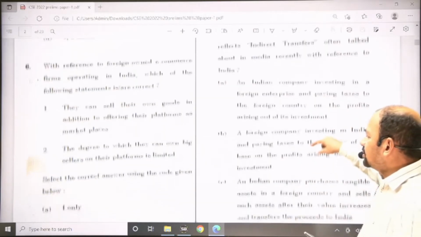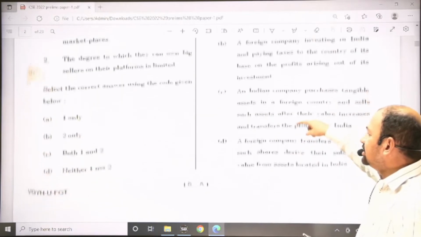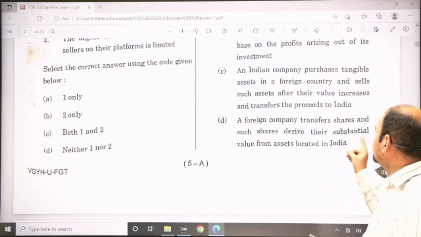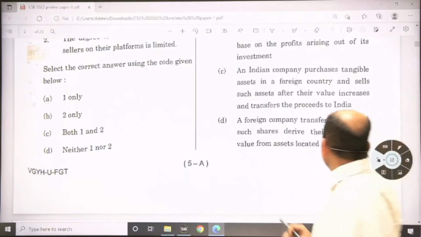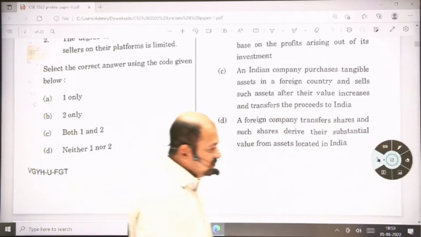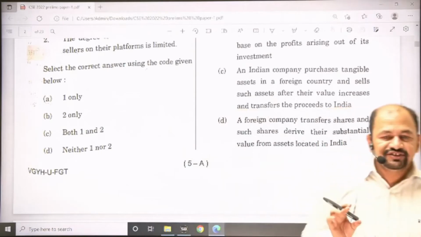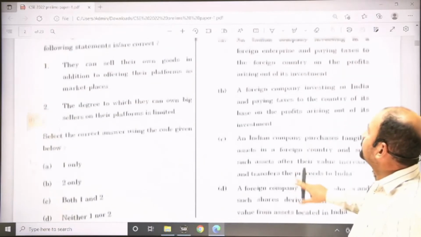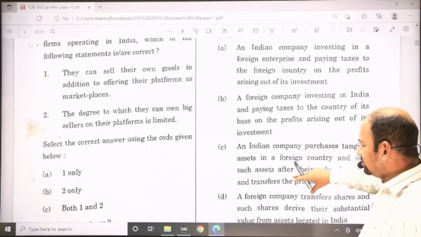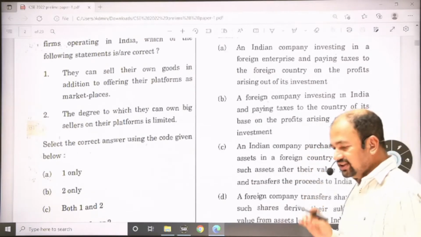So the answer for this is option D, a foreign company transfers shares and such shares derive their substantial value from assets located in India. So this is the concept of indirect transfers. Fine. So this is mentioned in the 2012 Act.